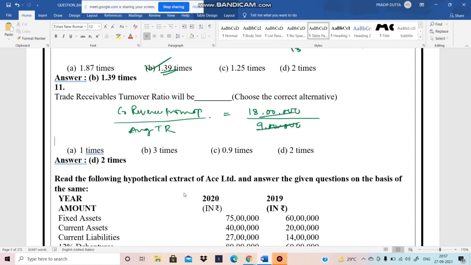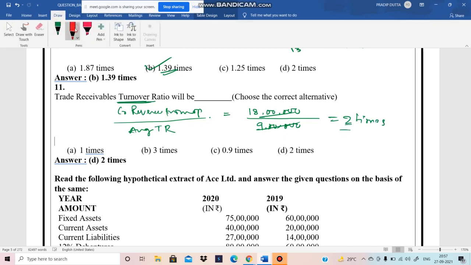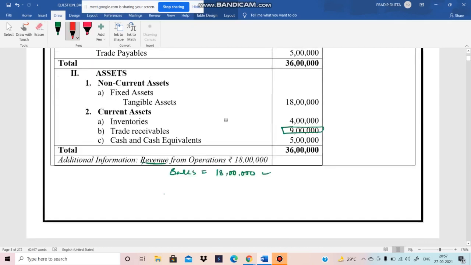So 18 lakhs by 9 lakhs, it's 2 times. Always remember that whenever it is a turnover ratio, the answer is in times. So this part is complete.